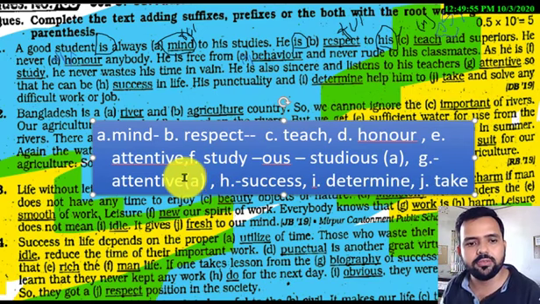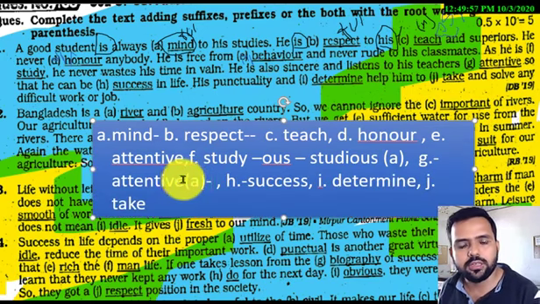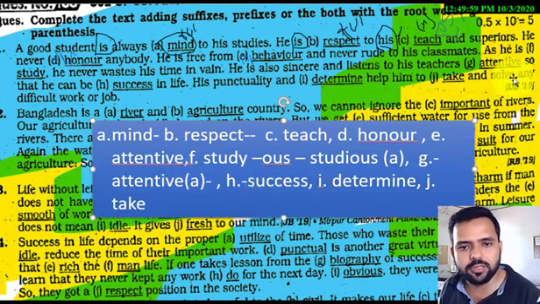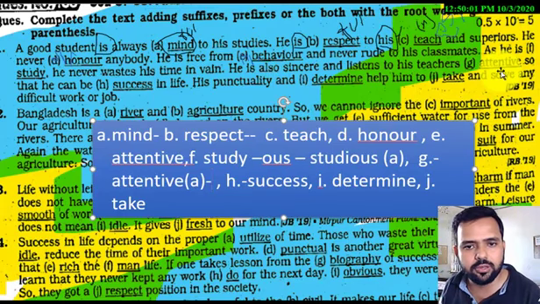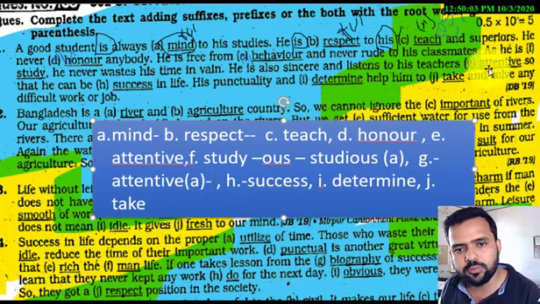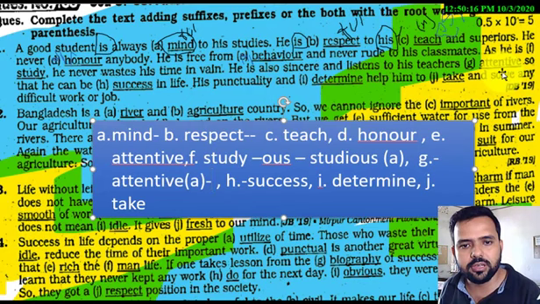Attentive is an adjective, but the meaning attentive gives us is not suitable for the fill in the blanks in B number. We have to change it into an adverb. If you change attentive into an adverb, the answer will be fine here. So we have to add ly.